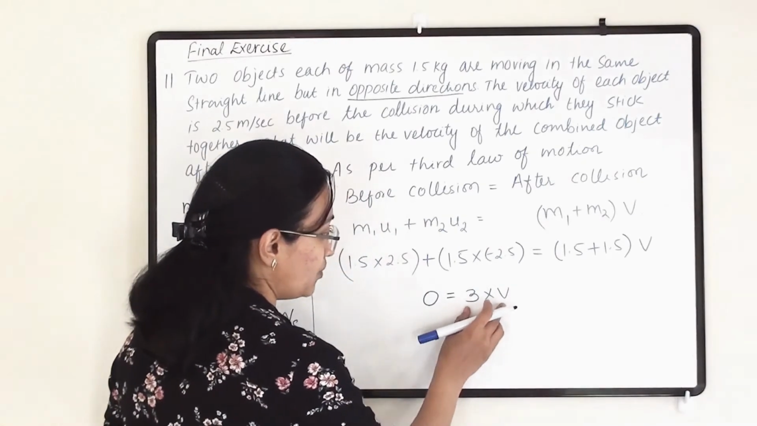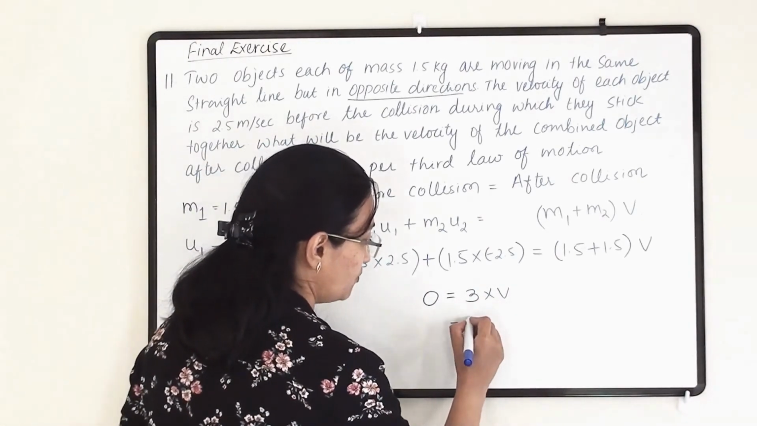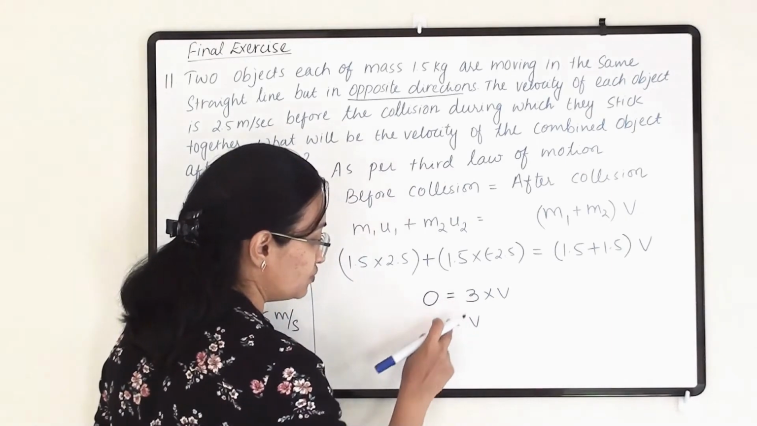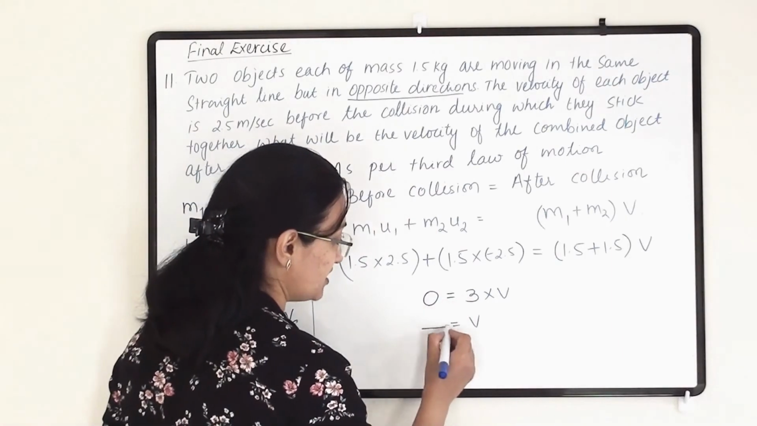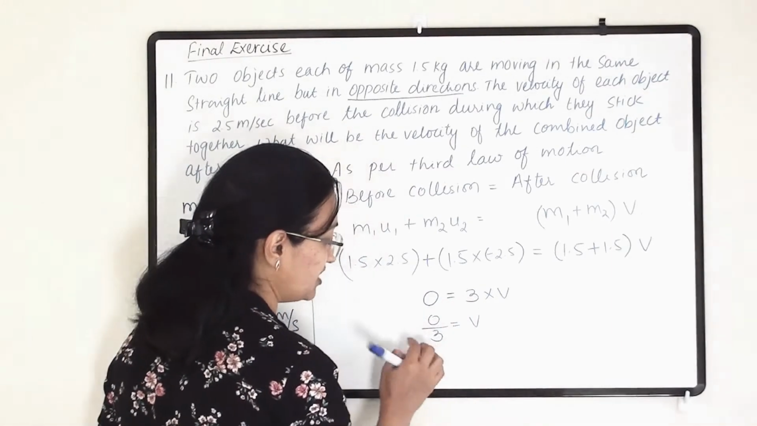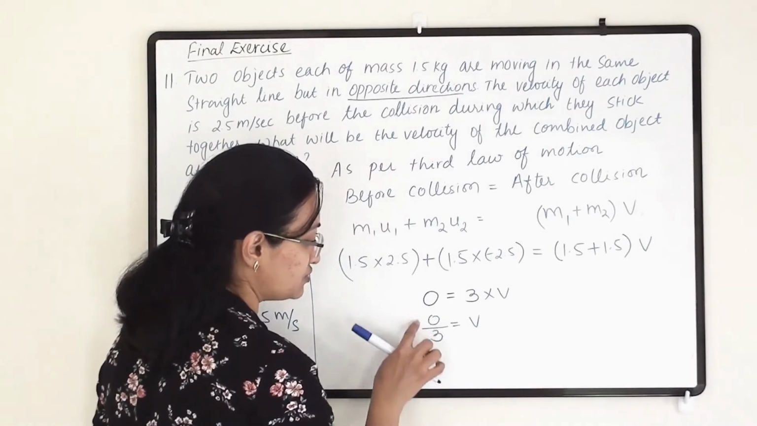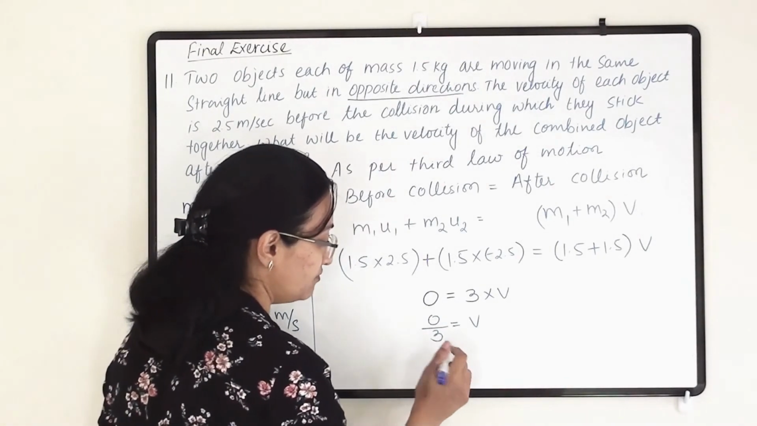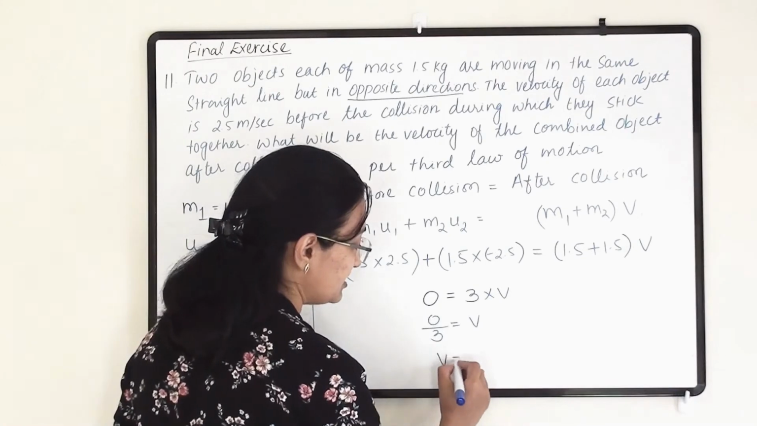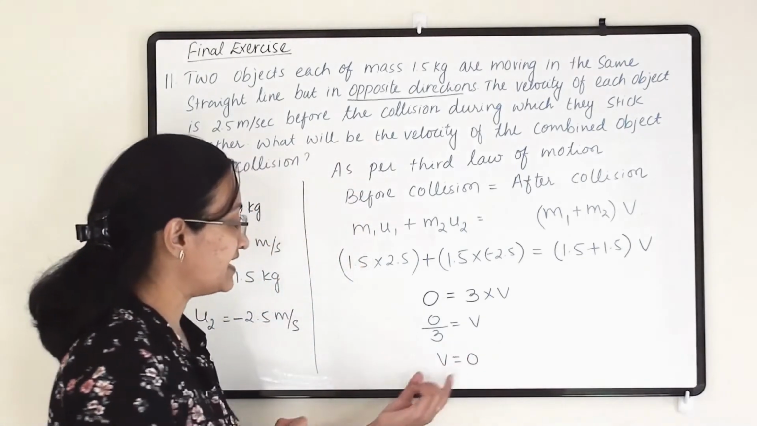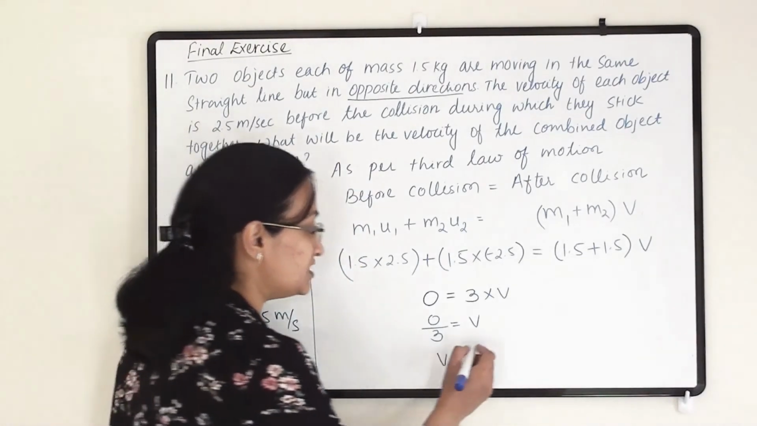So now when we write v and take 3 to the other side, it is going to be in the denominator. Now v equals 0 divided by 3. So here v equals 0. v equals 0 meter per second.